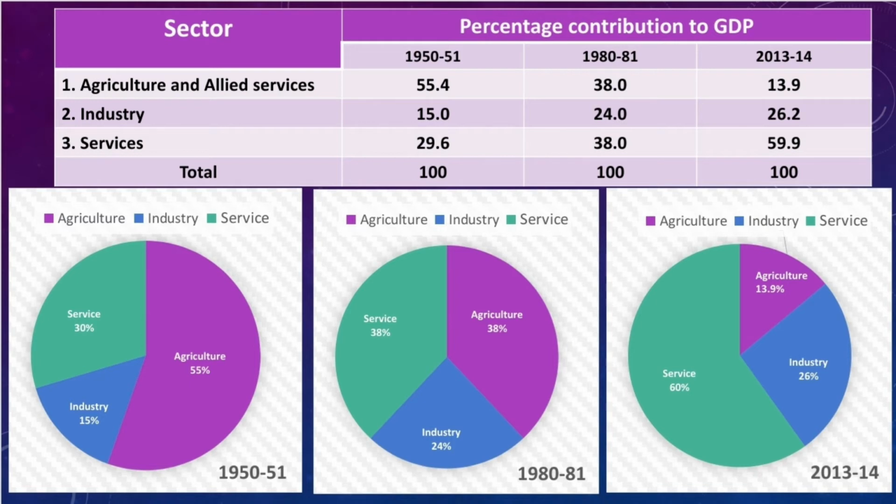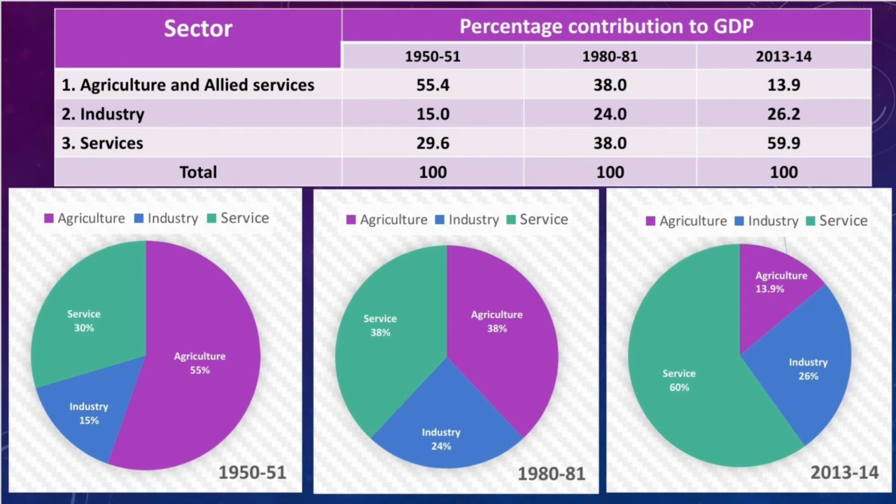Then in 2013 it increased by a marginal 2%, that is 26%. So we can tell that in the first case, the primary sector, we told already the share of the primary sector is decreasing. But this industrial sector, 15% to 24%, then 24% to 26%. So it is increasing gradually.